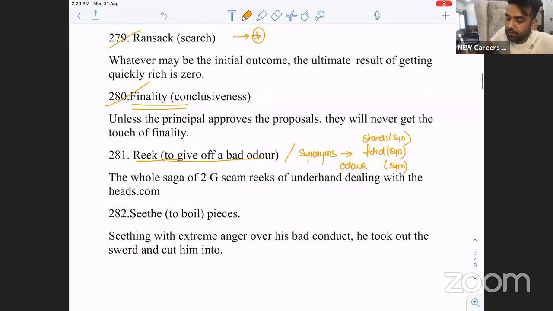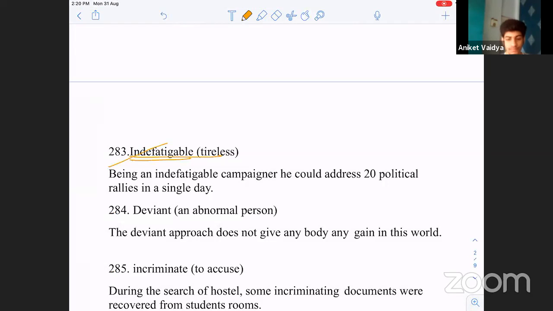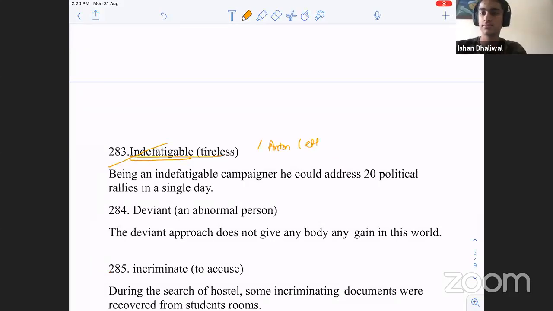Is it clear? Seethe, to boil. I'm seething in pain, boiling in pain. He's seething in anger. That's how we use the word seethe. Next, indefatigable, tireless. Someone who does not get tired is indefatigable. What is the opposite of it? Antonym? Fatigued. If you're tired, it's fatigued.